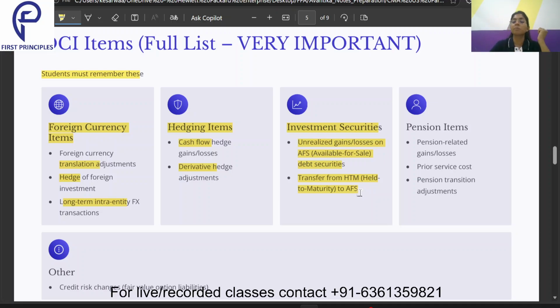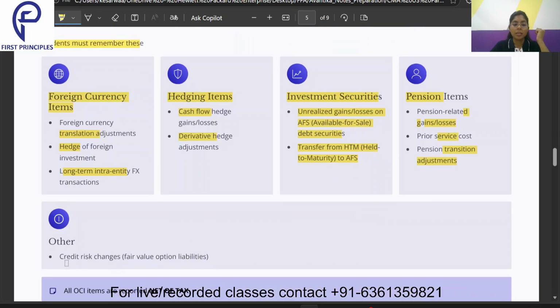In the OCI. Then pension items, any pension related gains, losses, service cost, then transition adjustments, these will be reported where? These will be reported under the OCI. Then lastly, credit risk changes, which is related to the fair value option liabilities.